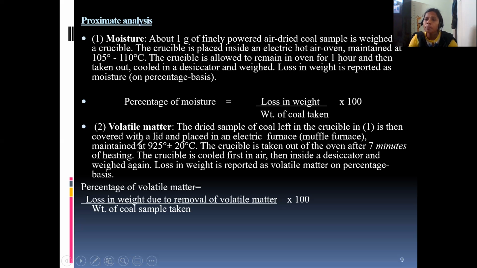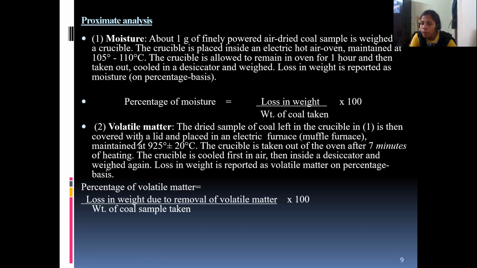The second step is the percentage of volatile matter. Before this, one point: volatile matter means matter which can evaporate easily. Moisture is removed just by placing it in sunlight or in the oven, and it escapes into the environment, but we can't get the water vapor from the moisture. Whereas with volatile matter, we can get the vapor because it evaporates easily. So we are removing the volatile matter.